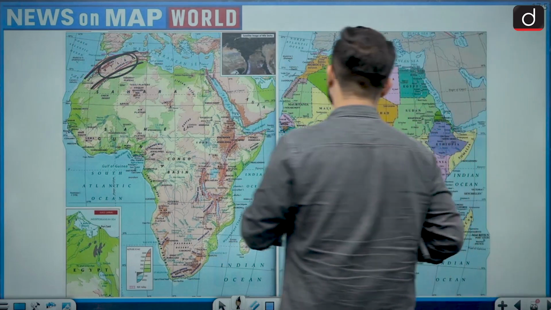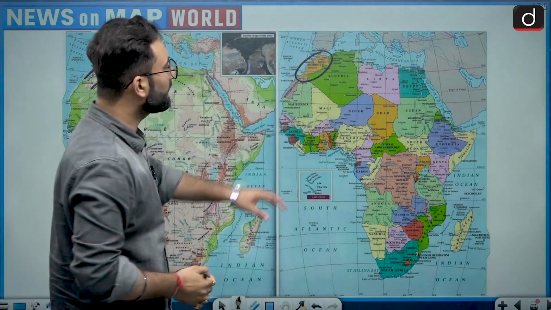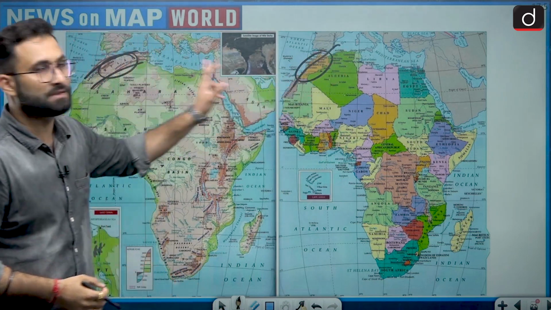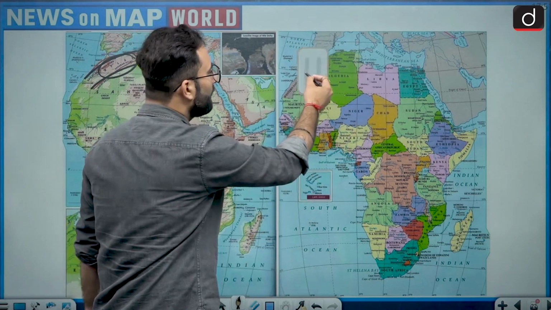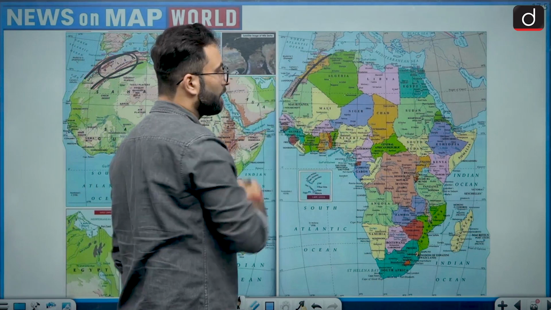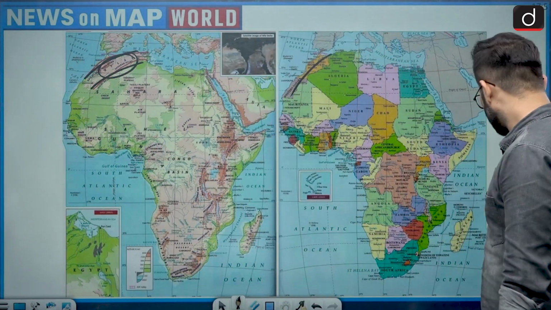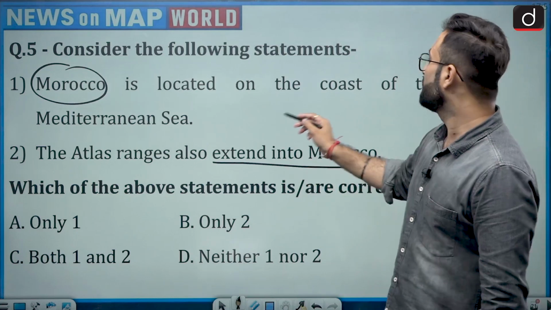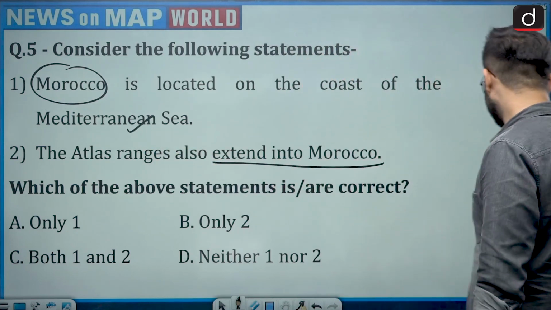Here if you look at this particular map, you will be finding that Morocco is situated over here. So one thing is clear, that Atlas is passing through Morocco as well. Atlas is a huge range which is also there in Algeria and in the southern part as well, but mostly it is there in Morocco as well. Now when we are talking about the second statement, that was basically related to the Mediterranean Sea, whether it is on the coast of Mediterranean or not.